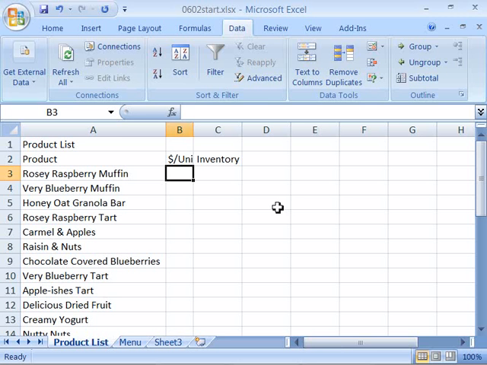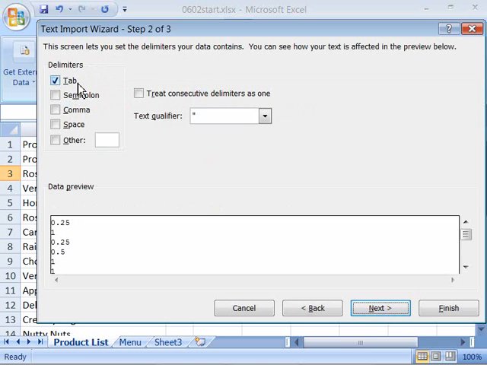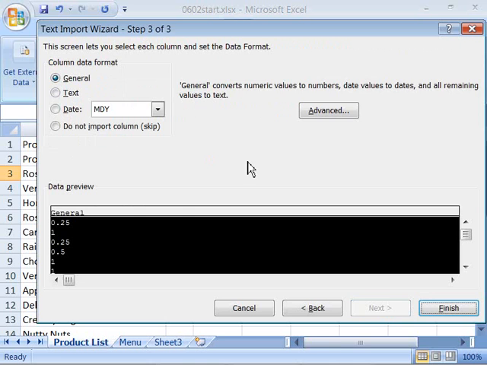Again, this import process should look familiar. Here's the import wizard. We want delimited and everything else is set correctly. Go ahead and click Next. It is a tab delimited file. Make sure you select that and then go ahead and click Next. And keep the column data format to general and click Finish.